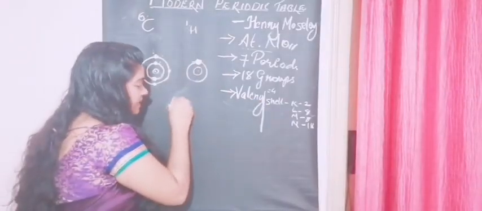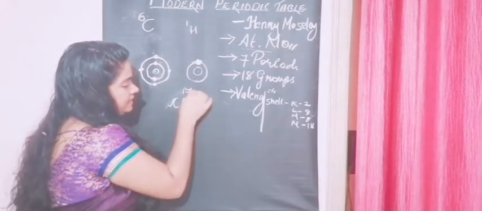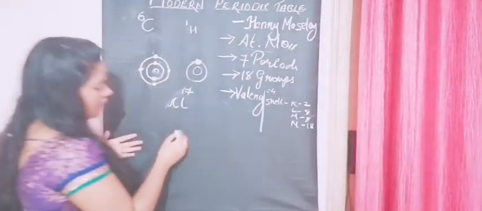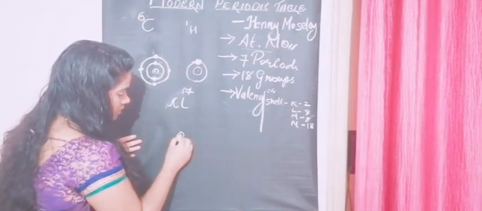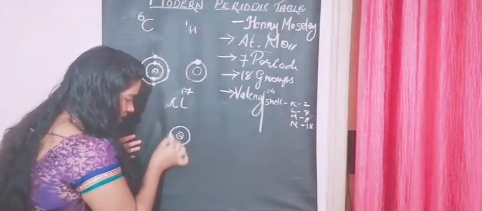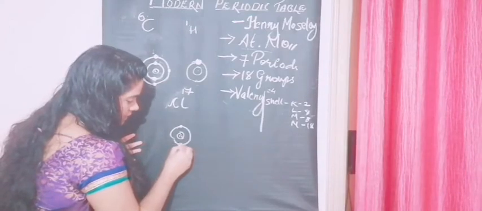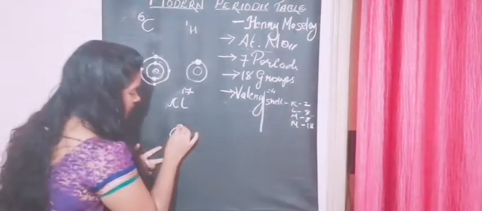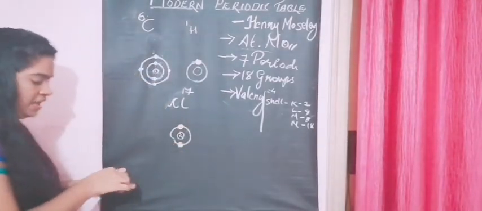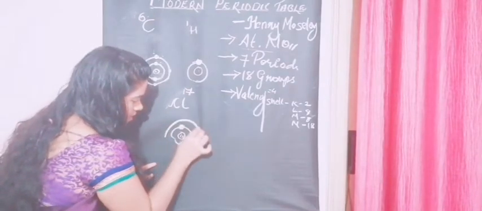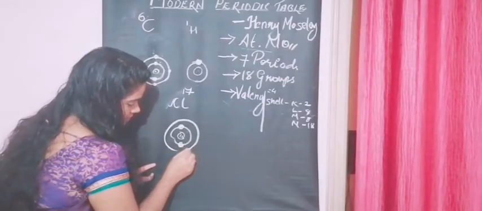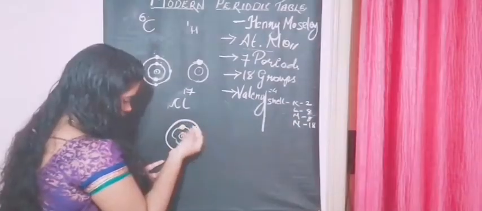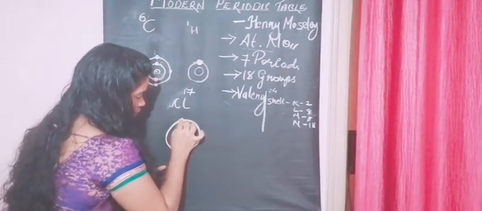So take another example, chlorine. The atomic number is 17. Let me draw the structure. This is our nucleus. This is our K shell, and we are placing 2 electrons. I'll indicate only the electrons in a different color. And then we have our L shell. How many electrons can L contain? 8, right? So I'm drawing 8 electrons.